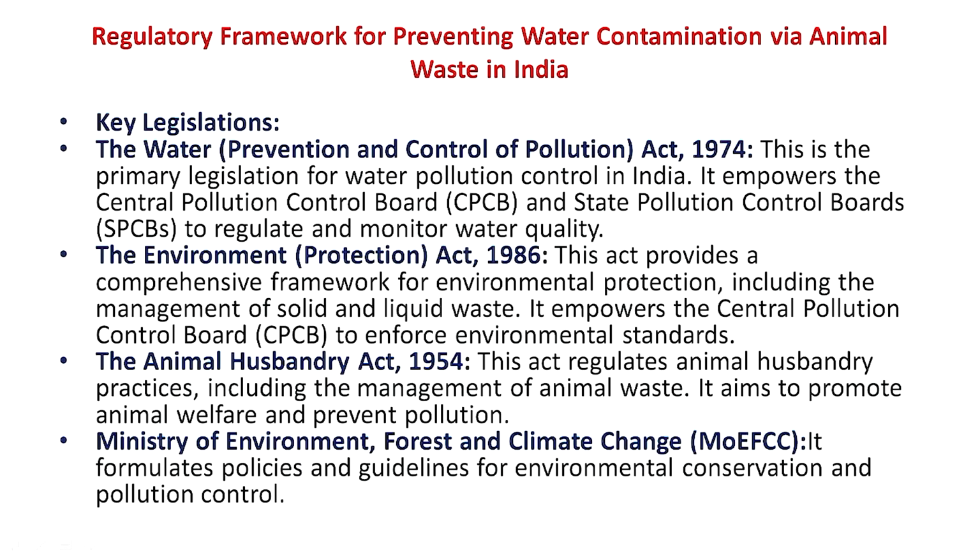The key legislations are the Water Act 1974. This is the primary legislation for water pollution control in India. It empowers the Central Pollution Control Board and State Pollution Control Boards to regulate and monitor the quality of water. Next one is the Environmental Protection Act 1986. This act provides a comprehensive framework for environmental protection that includes solid and liquid animal waste also. It empowers the Central Pollution Control Board to enforce environmental standards.